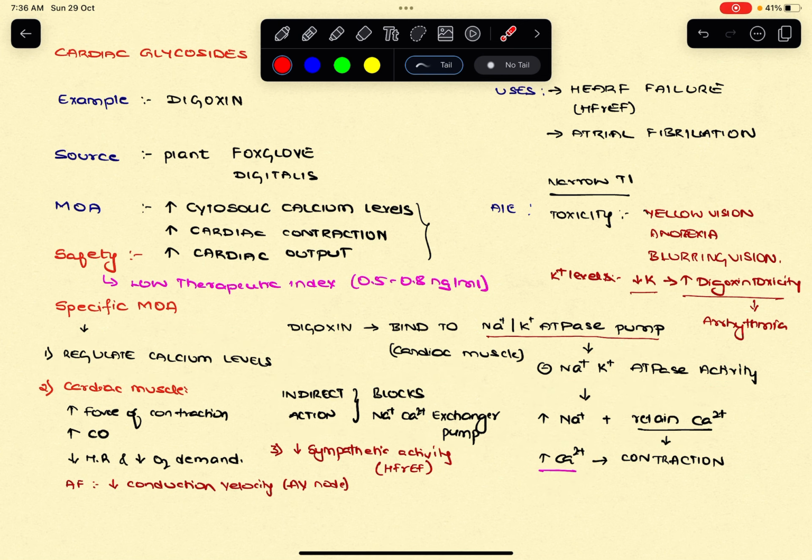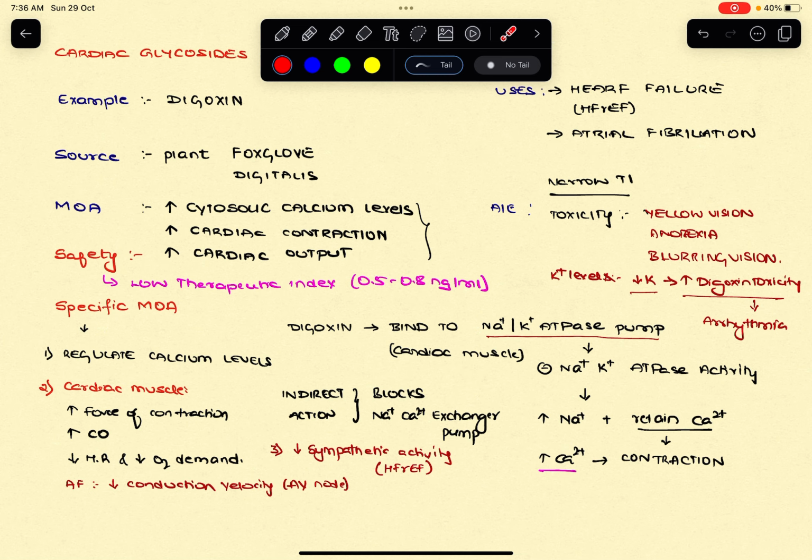So once the calcium is regulated, what happens to the cardiac muscles? The cardiac muscle will have an increase in the force of contraction due to the increase in calcium levels, and thereby an increase in the cardiac output. Simultaneously, one more advantage is it decreases the heart rate as well as oxygen demand, and also they are useful in atrial fibrillation as it decreases the conduction velocity by regulating the AV node.